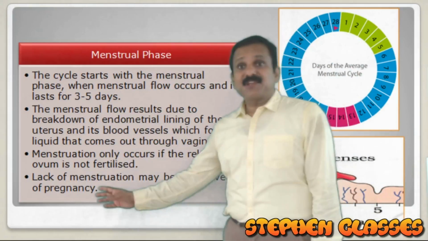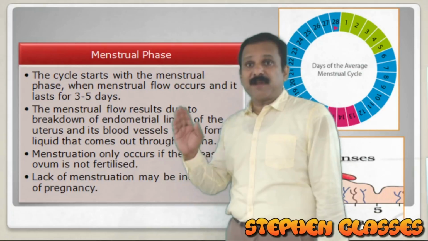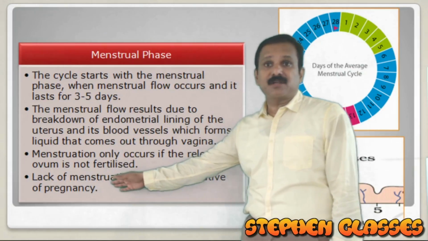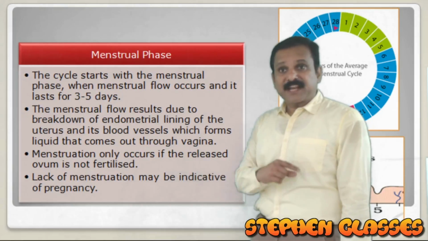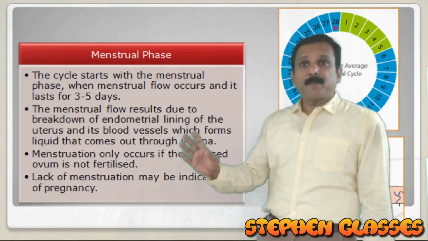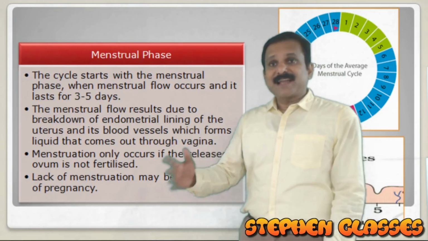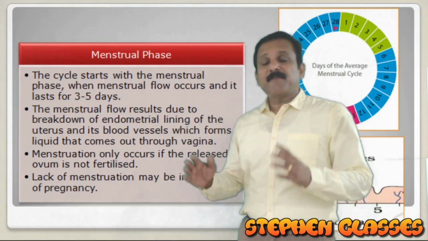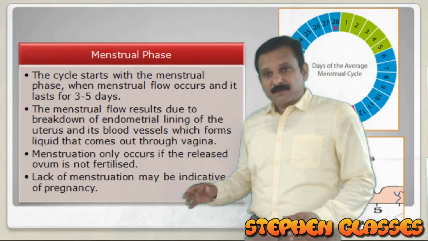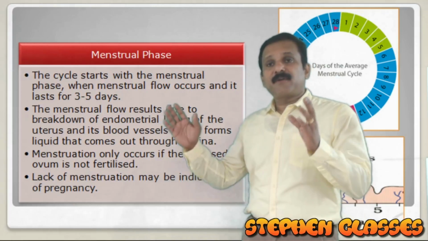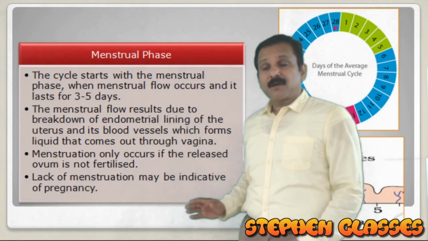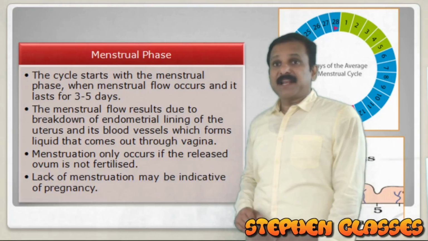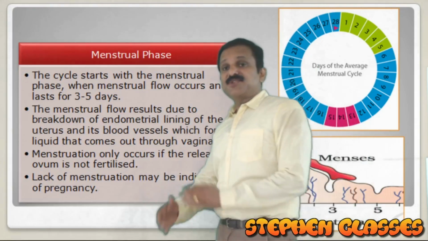If there is a lack or absence of menstruation, we can consider it an indication of pregnancy. If there is no menstrual flow in one cycle, if menstruation stops, we can expect a pregnancy. We move to the next phase.